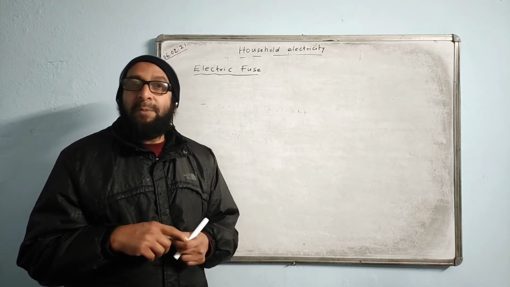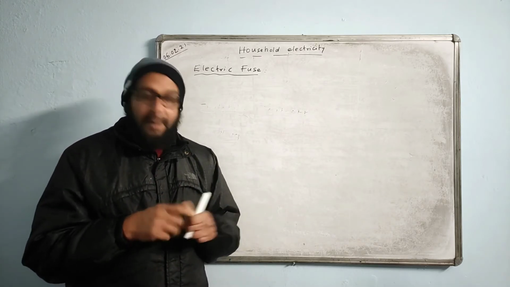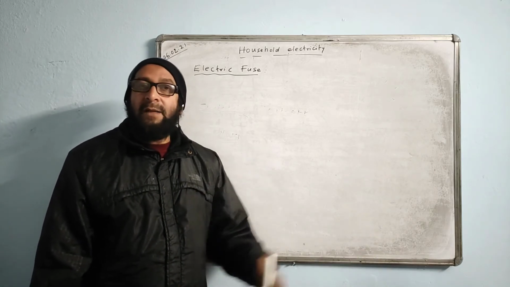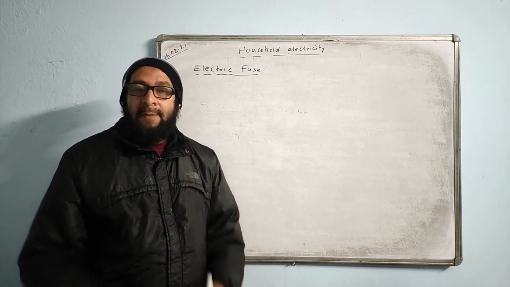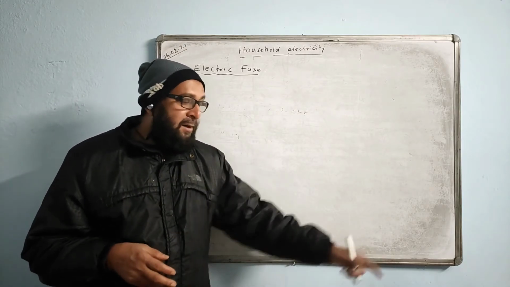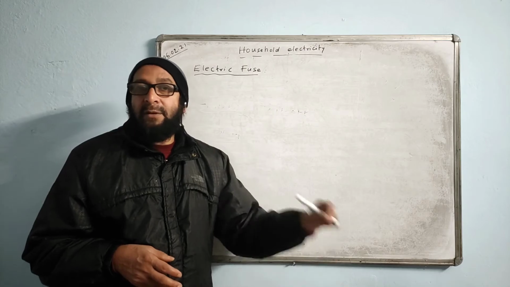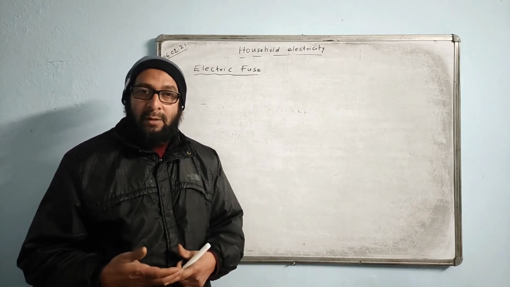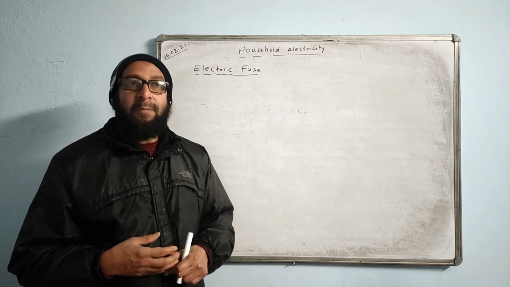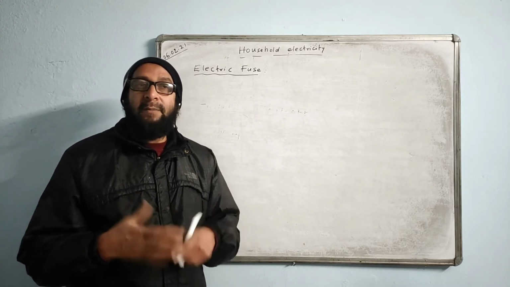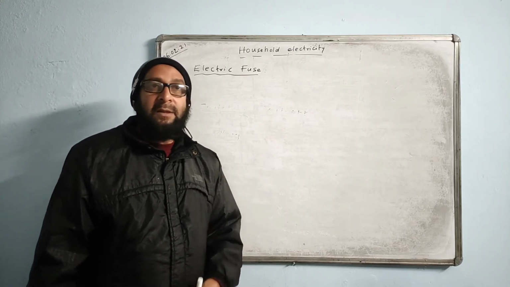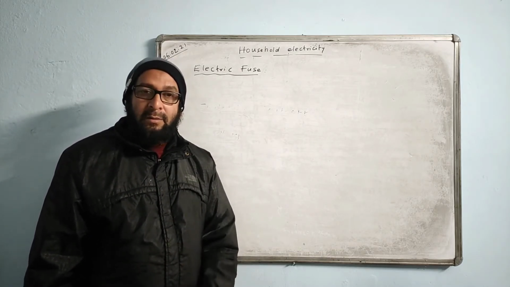By chance, suppose the earth pin goes into the live wire socket, what will happen? The entire live wire current will go to the earth. The appliance will not receive any current. If it goes into the neutral wire, what will happen? The current will be running through the appliance and the person touching the appliance will receive the shock. That means the shock also cannot be prevented. So the whole purpose of earthing will be defeated or will fail. So that is the reason it is made thicker. I hope you understood it.